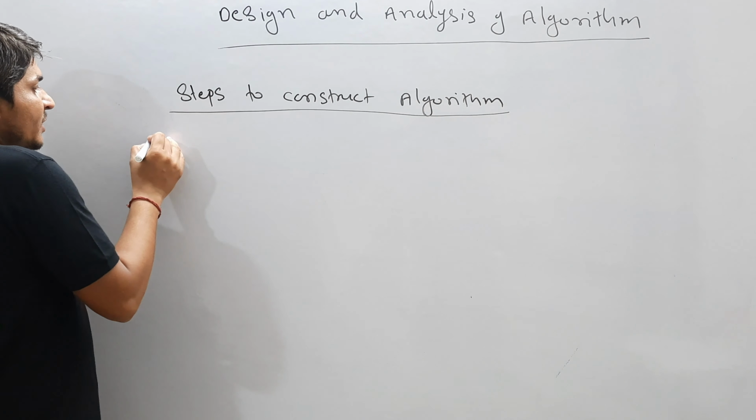The first parameter is time complexity. The second parameter is space complexity, correct? So whenever we want to analyze the behavior of the program, we generally give priority to time complexity.